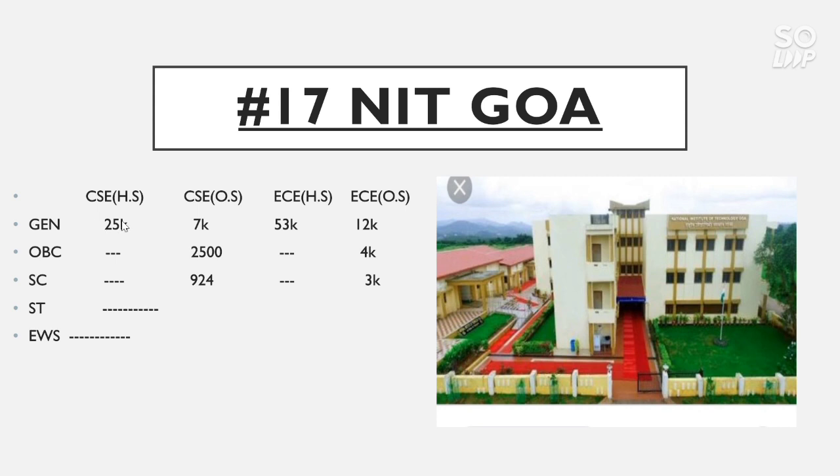The home state cutoff for CSC goes to 25,000 and there is no seat reserved for home state quota in the rest of the category. And for CSC other state, general category cutoff is 7,000, OBC 2,500, SC 924. For ECE home state quota, general category cutoff is 53,000 and for EC other state, general category cutoff is 12,000, OBC 4,000, SC 3,000.